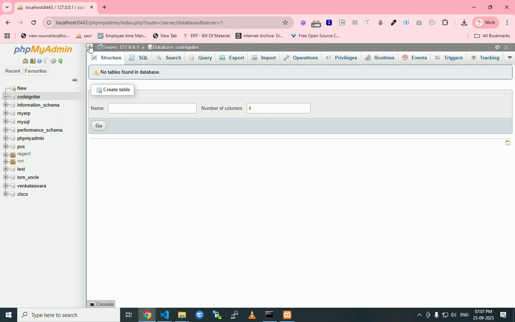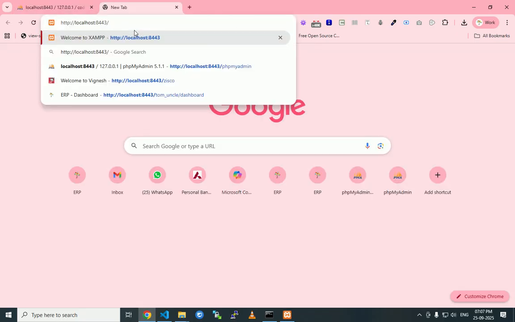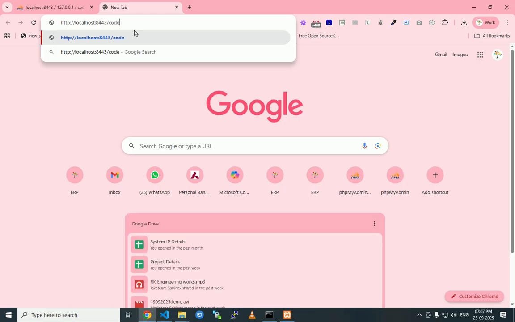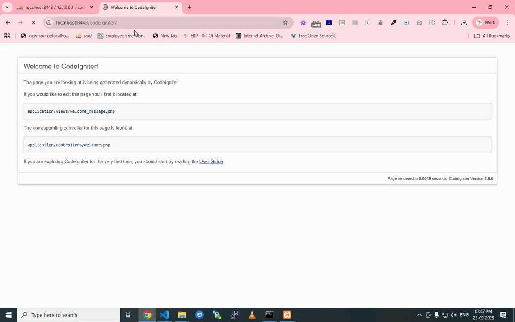Let's run the project. I'm running the project. This is the welcome page. That's all friends, this is how we can install Codeigniter in XAMPP.